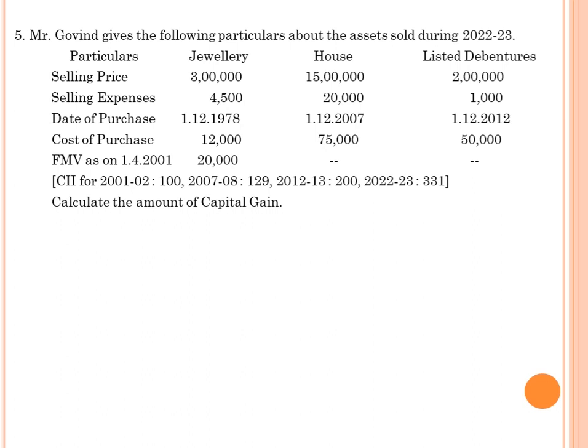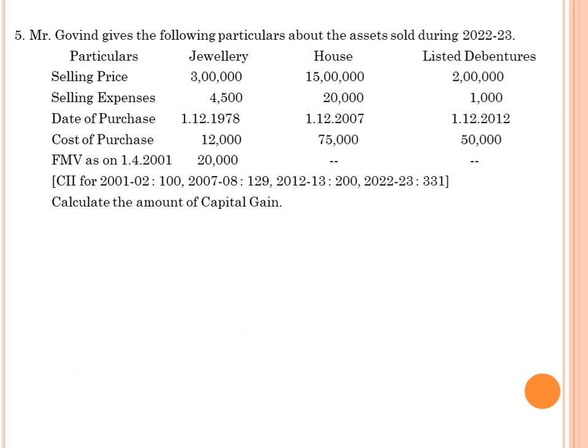The question number 2 of today's session. Mr. Govind gives the following particulars about the assets sold during the year 22-23. The particulars: jewelry, house and listed debenture. Selling price is given: jewelry 3 lakhs, house 15 lakhs, listed debenture 2 lakhs. Selling expenses respectively 4,500, 20,000, 1,000. Date of purchase: 1/12/1978 for jewelry, 1/12/2007 for house property, 1/12/2012 for listed debenture.